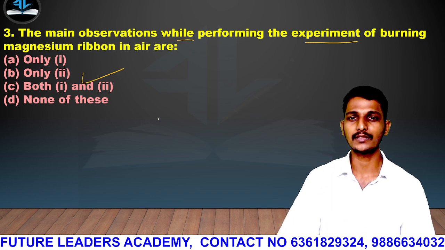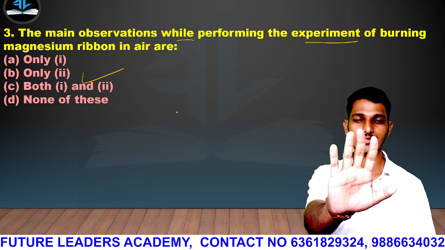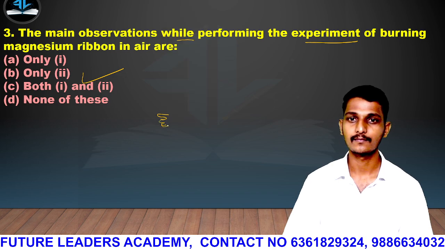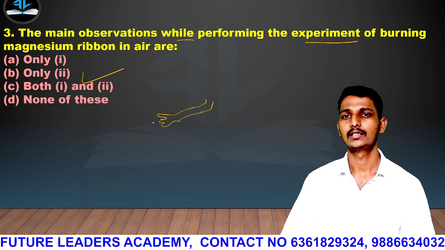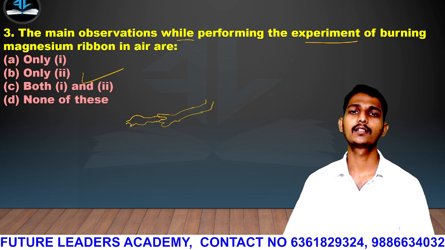You all are familiar with the burning of magnesium ribbon, guys. I am not a good artist, but first I'll tell you. This is a thumb and fingers holding tongs.